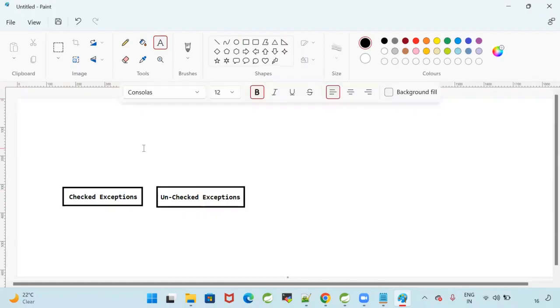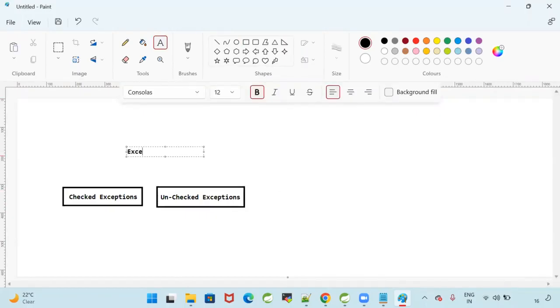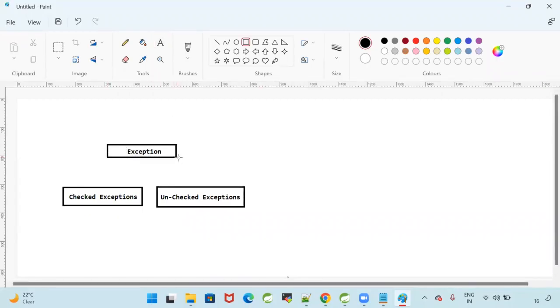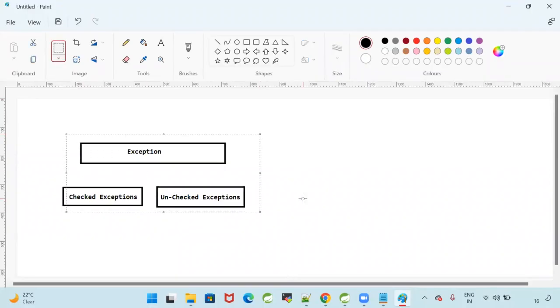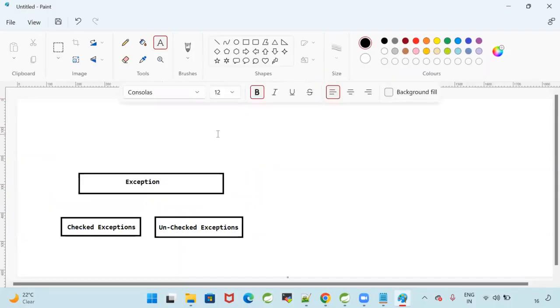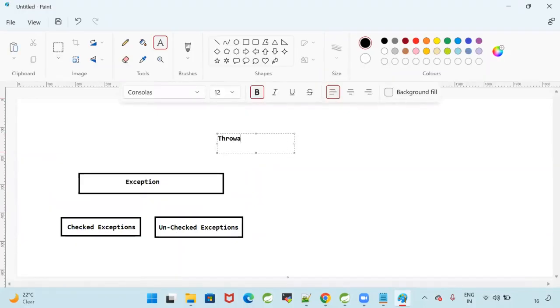What is that parent? The parent is Exception. Exception is a predefined class in the lang package. It is a parent for all the checked exceptions and unchecked exceptions. For Exception, there is a parent class that is called Throwable.